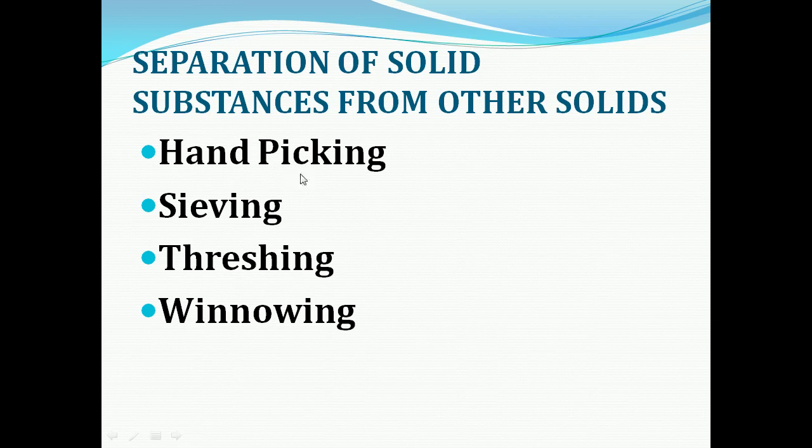What are they? Hand picking, sieving, threshing, winnowing. Okay, so what are the four methods for separating solid substance from other solid? Hand picking, sieving, threshing, winnowing. Okay, so let us see briefly one by one.